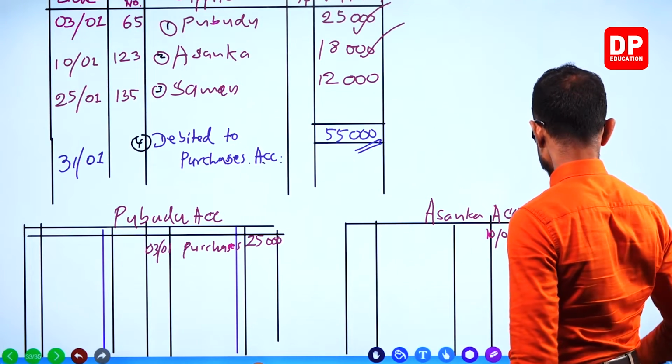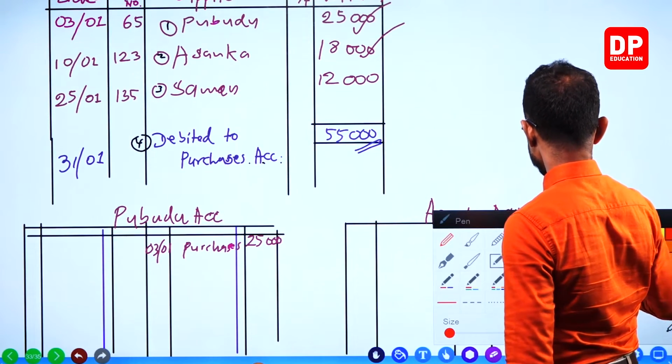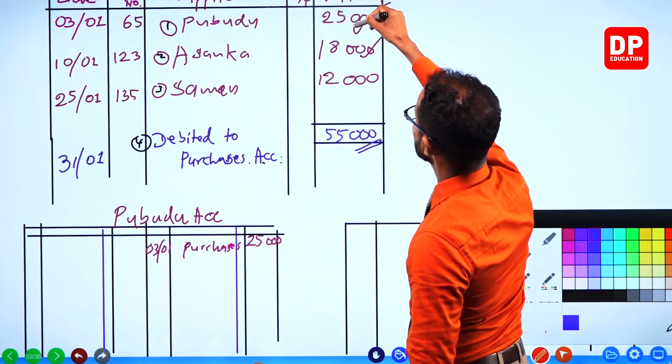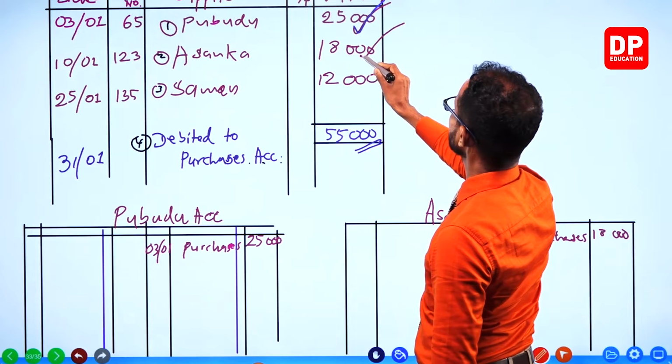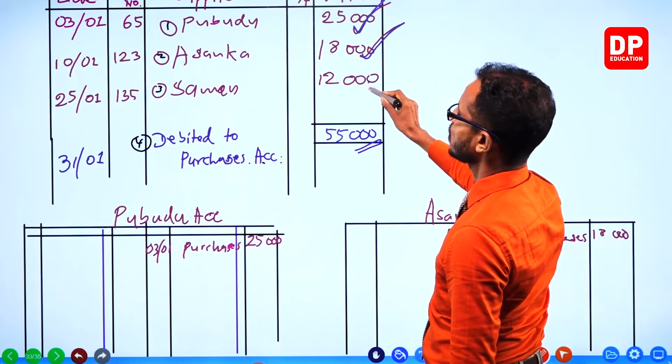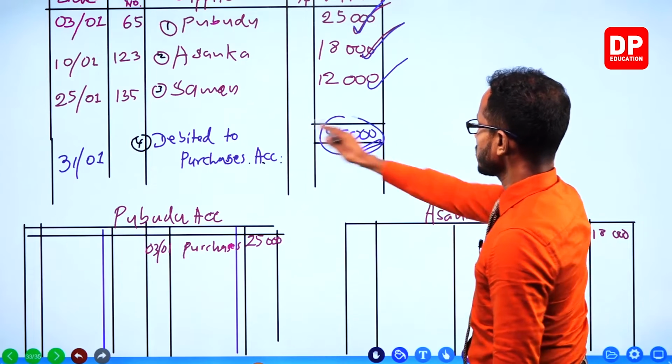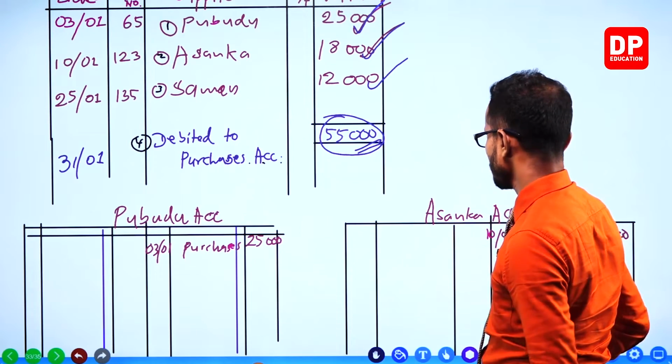Now we are done with our creditors accounts. Pubudu's account, Saman's account also done. Now to the grand total 55,000.